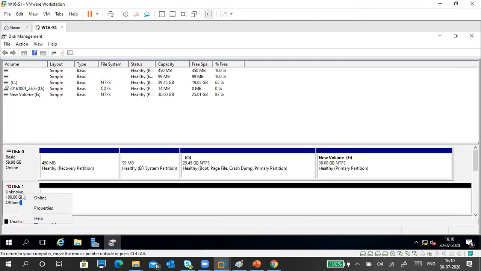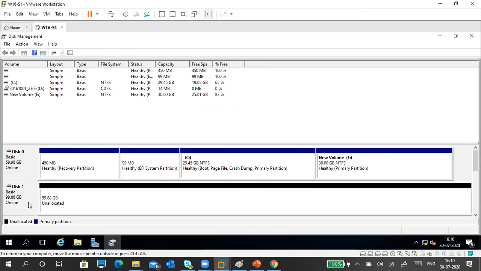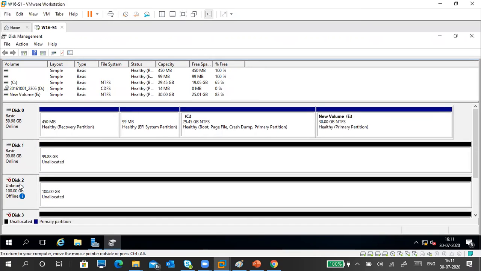Now it is unknown, right? So first of all, I'm going to make it online. Okay, it is online now, but not initialized. I'm going to initialize this one as GPT, or you can use MBR, no problem. This one is also online, the second one, and I want to initialize it as GPT. Now two disks are ready, and this is the third disk. So two disks are important here.